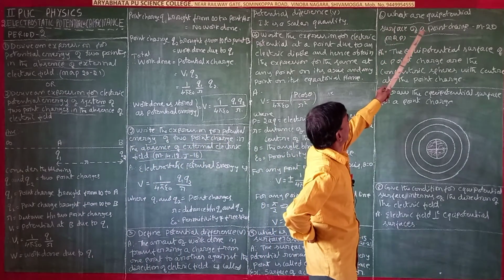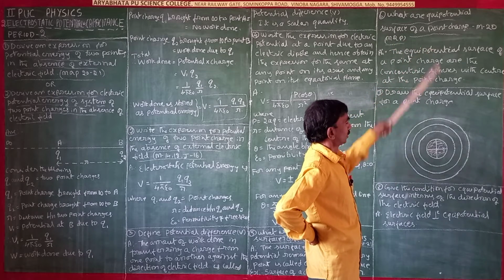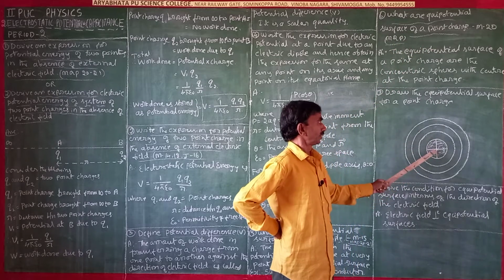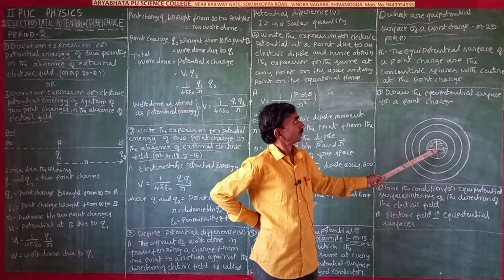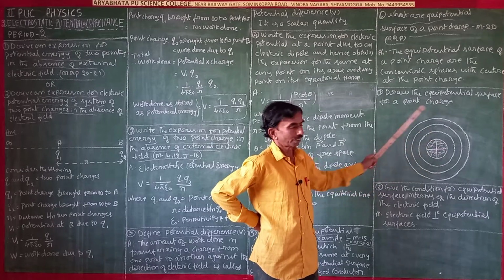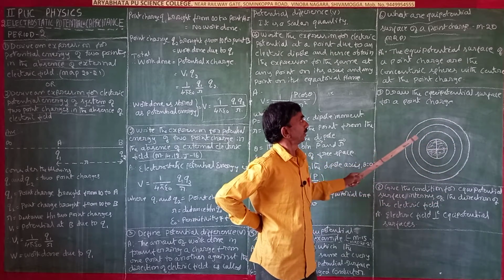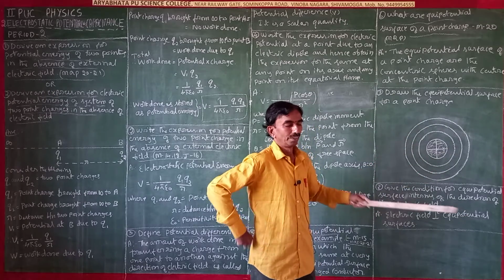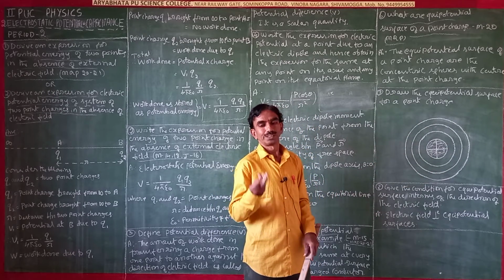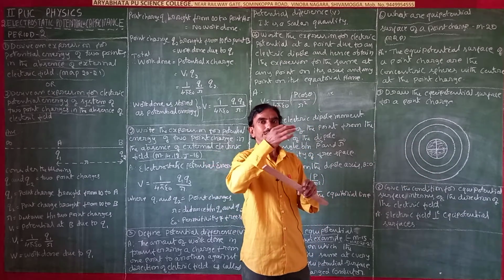Next, what are the equipotential surfaces of a point charge? Here a single charge is there. The equipotential surface of a single charge is a spherical surface.